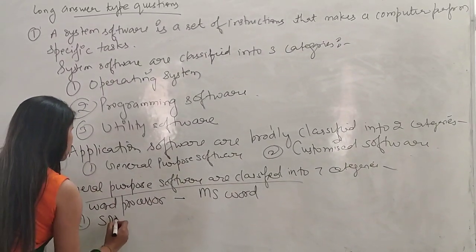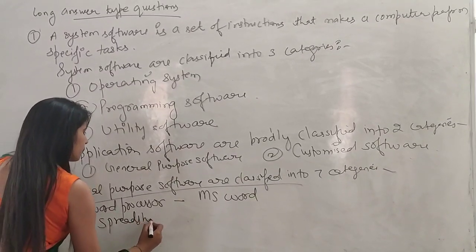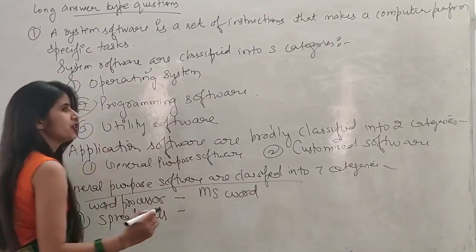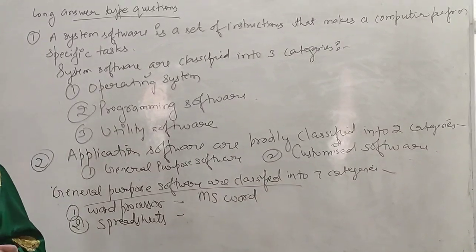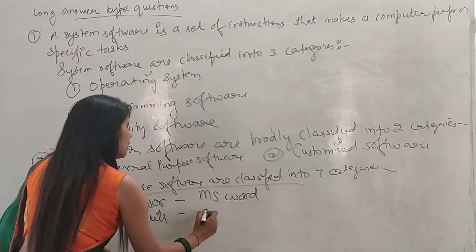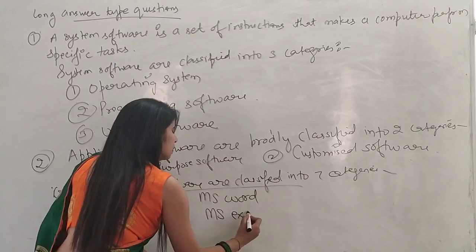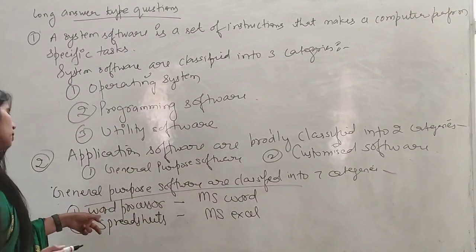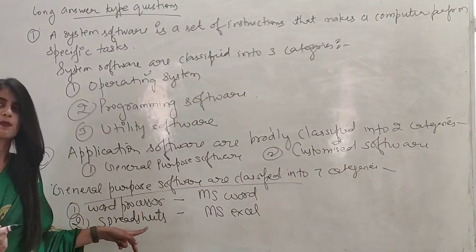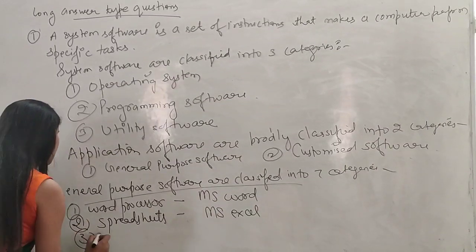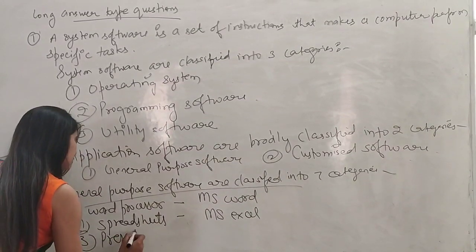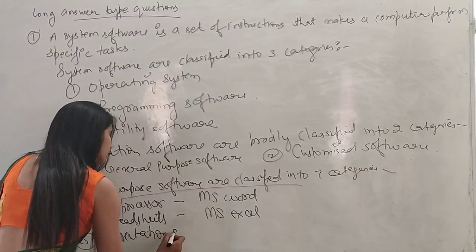Second is spreadsheet. Spreadsheet is an Excel software. Okay, so the example is MS Excel. Okay, first one is word processor software, second one is spreadsheet software, third one is presentation software.